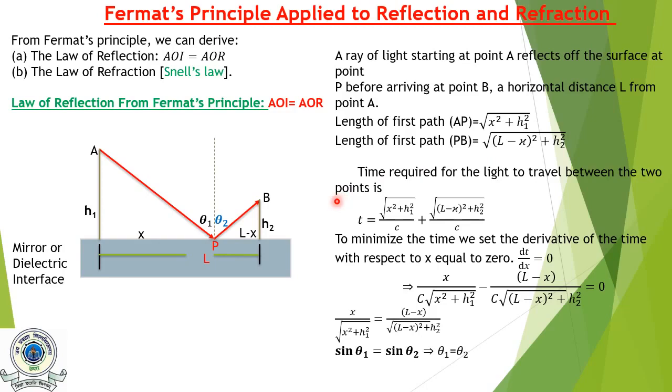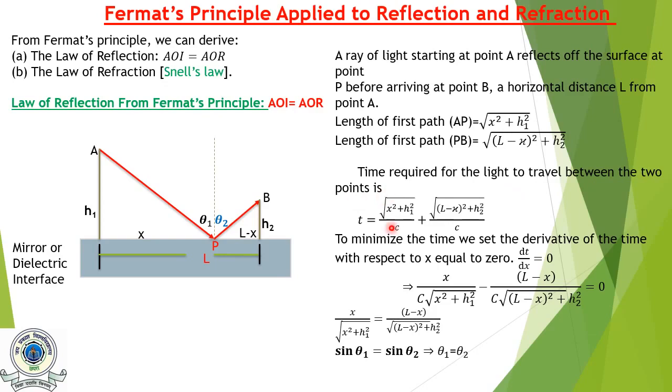Now the time required for the light to travel between the 2 points from A to B after hitting this point, we have to divide each path length by the speed of light. Let's assume this is the air medium, so we divide this path length by the speed of light and this path length by the speed of light and add both, and we get the total time required for the light to travel between the 2 points.